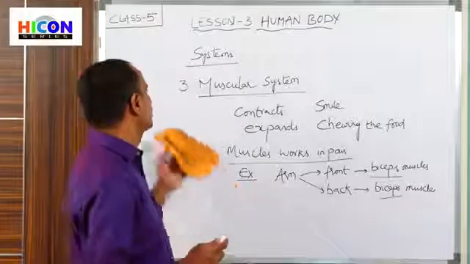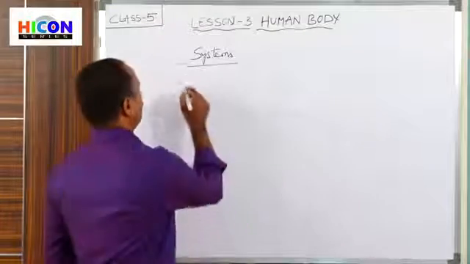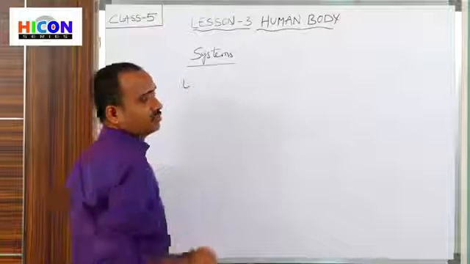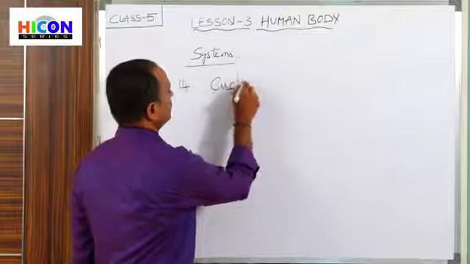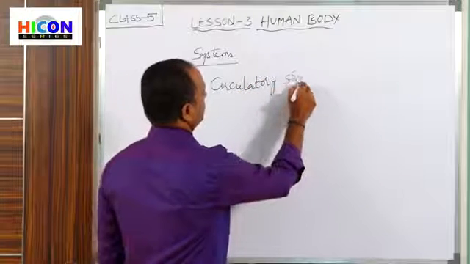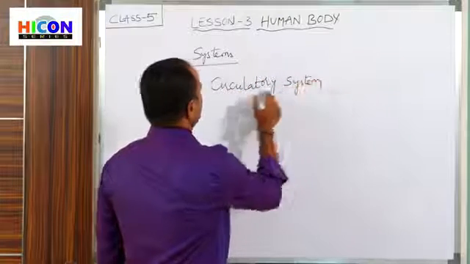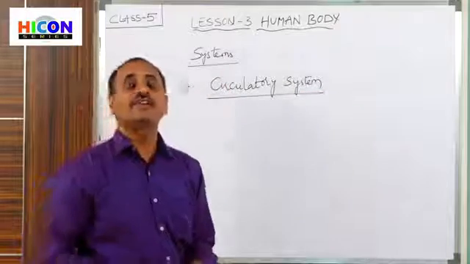So children, what is the next system? The next system, the fourth system, is the circulatory system. So children, what is the circulatory system?